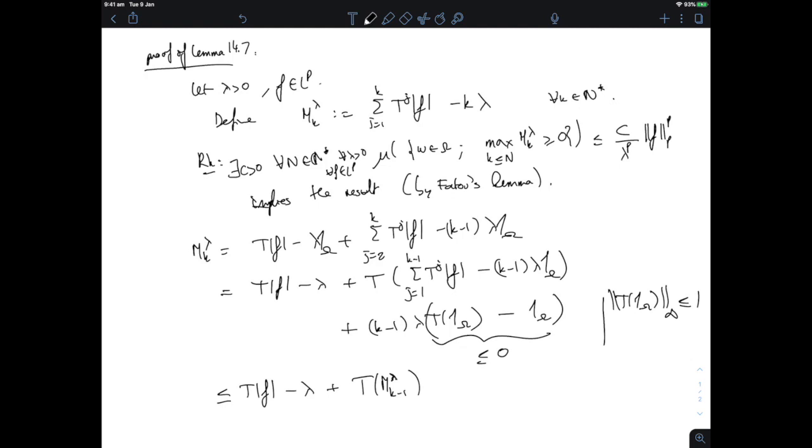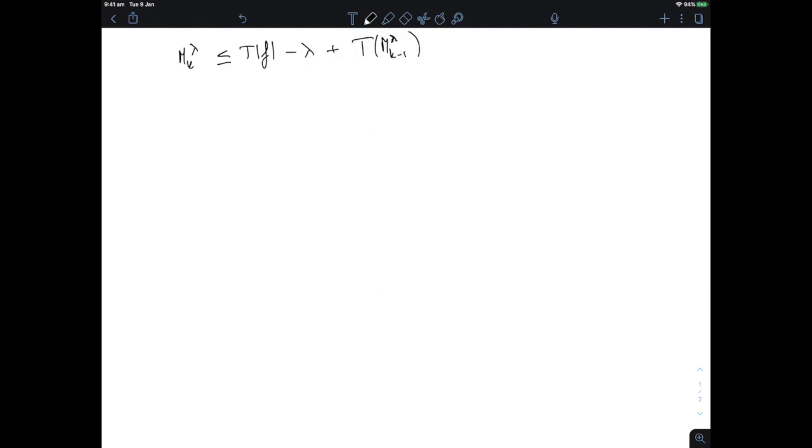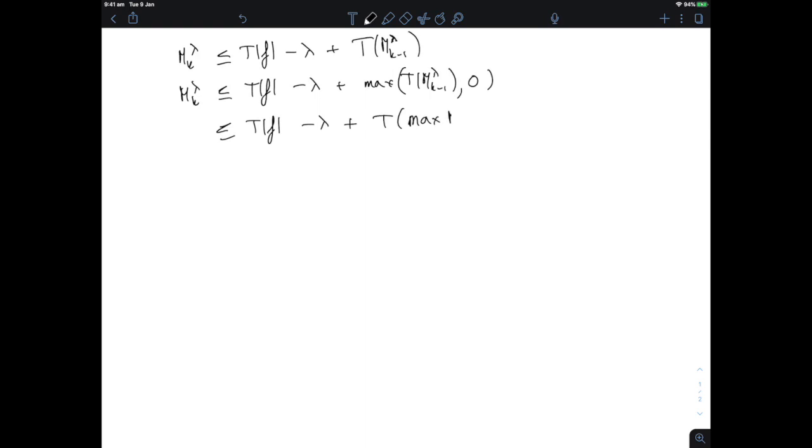Now we're going to exploit that. Notice that we can go a little further than that and say that M_k lambda is smaller than Tf minus lambda plus really the maximum of T of M_{k-1} lambda and 0. And then we could even use positivity and say that this is smaller, by positivity, than T of the maximum of M_{k-1} lambda and 0.